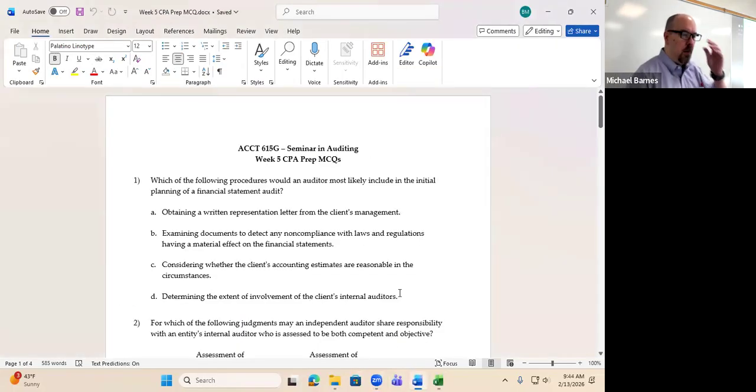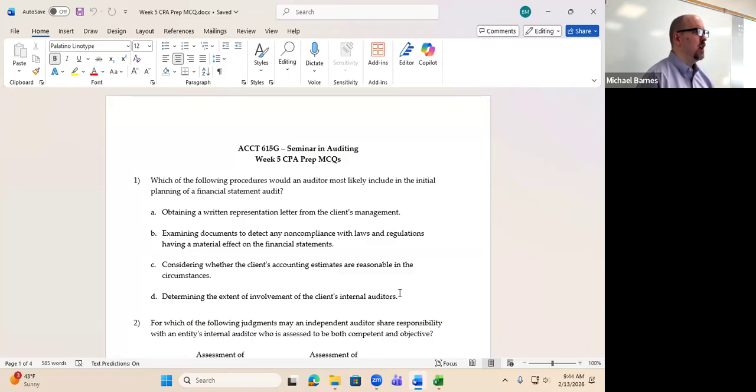Which of the following procedures would an auditor most likely include in initial planning of a financial statement audit? So we're still kind of talking about planning procedures at a very general level. So we're during the planning phase. Which of these things would be included in the initial planning phase? So obtaining a written representation letter from client's management. When does that occur? Is that during planning?